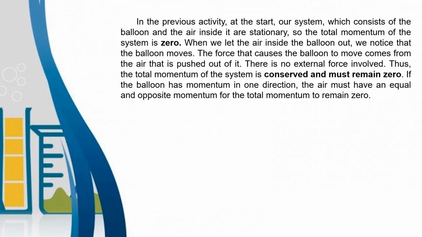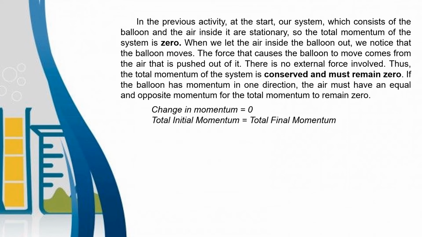There is no external force involved, thus the momentum of the system is conserved and must remain zero. If the balloon has momentum in one direction, the air must have an equal and opposite momentum for the total momentum to remain zero. So, the change in momentum in that system is zero. Total initial momentum is equal to total final momentum.